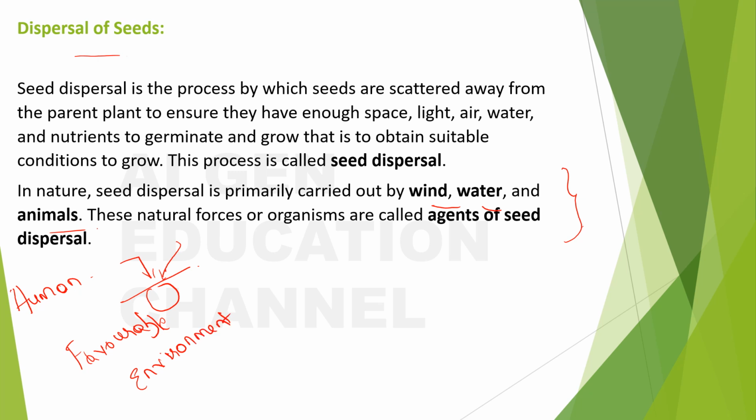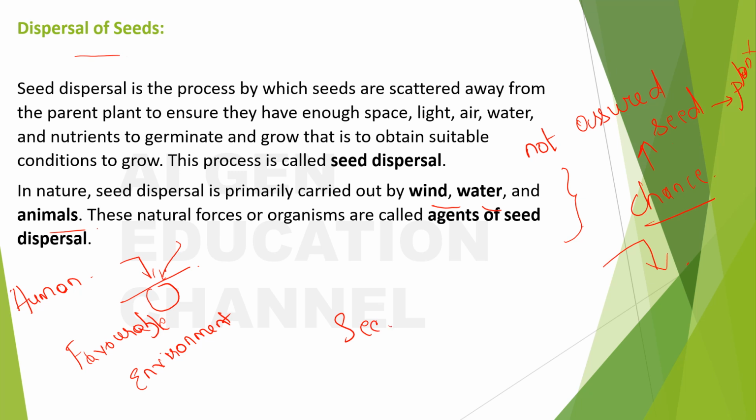But for wind, water, and animals, it's not a conscious process. It just happens. These agents will carry the seeds along with them, but where these seeds land goes with chance. If it is with chance, then it's not assured that the seed will turn into a plant, because a seed always needs favorable, right, or suitable conditions to grow into a plant.